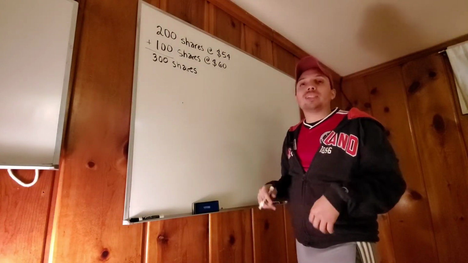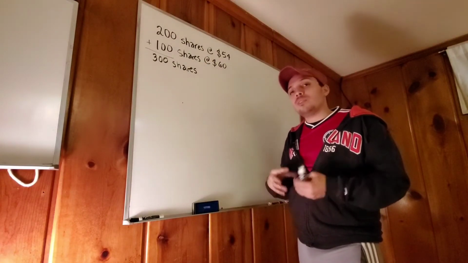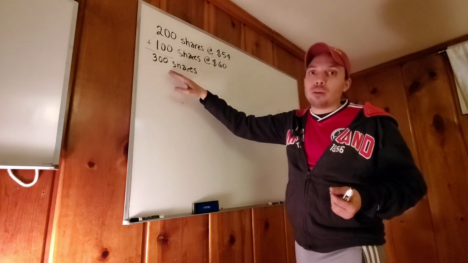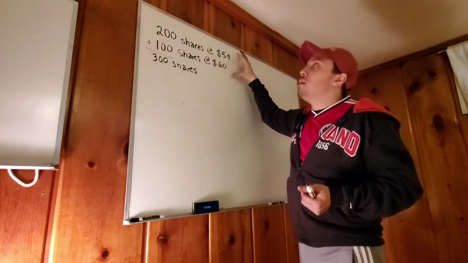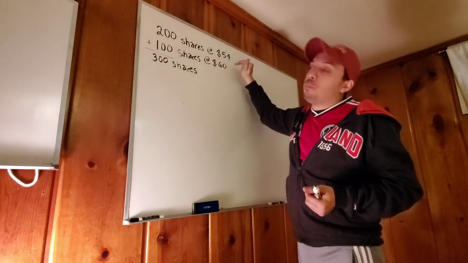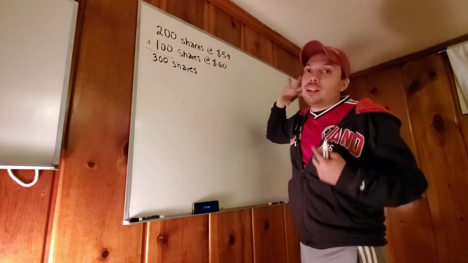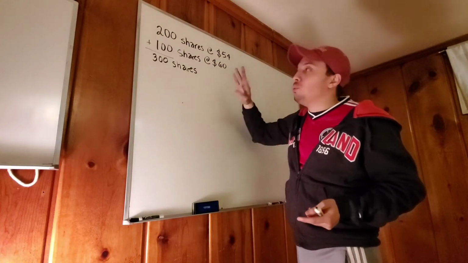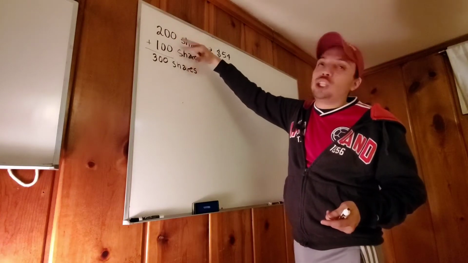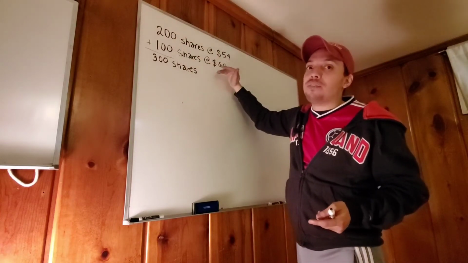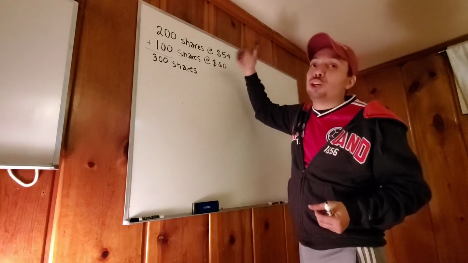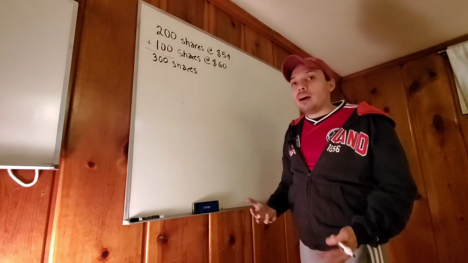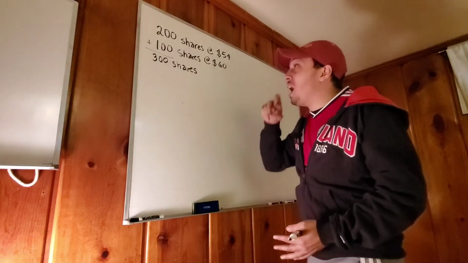Wow. So she has 300 shares. But what we want to know is how much was it per average, like the average for each one of those shares when she had the 300 already, not the separate ones, right? Because for the 200, she paid 54, but for the 100, she paid 60. So if most of you were going to do, oh, super easy, let's just add 54 plus 60 and divide by 2, that doesn't work because she didn't buy half at one price and half at the other. She bought 2/3 at 54 and 1/3 at 60. So what we have to do is a little bit more complicated.